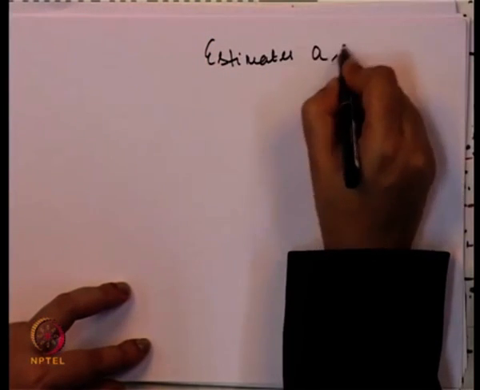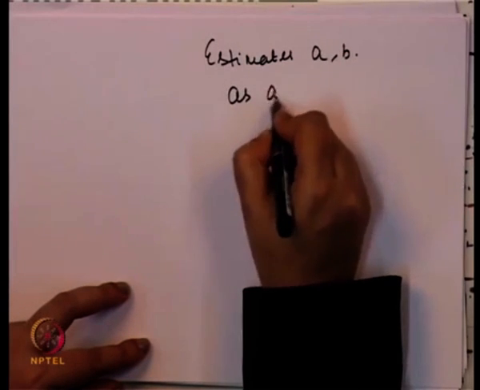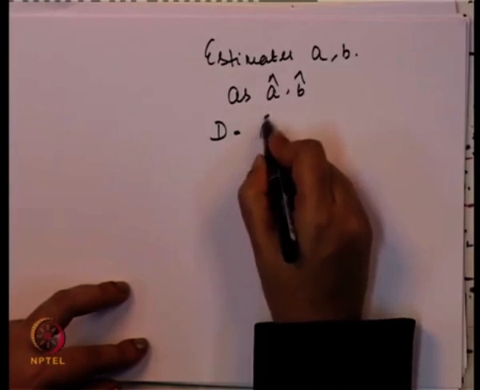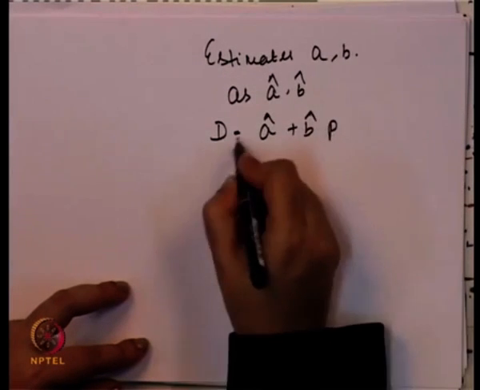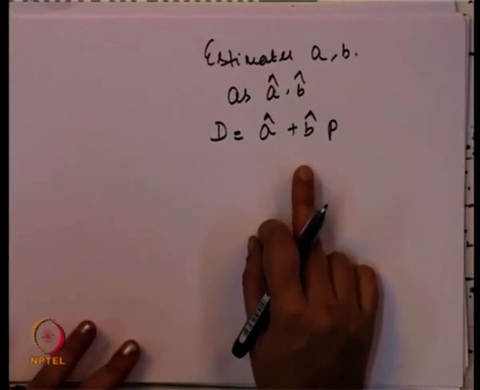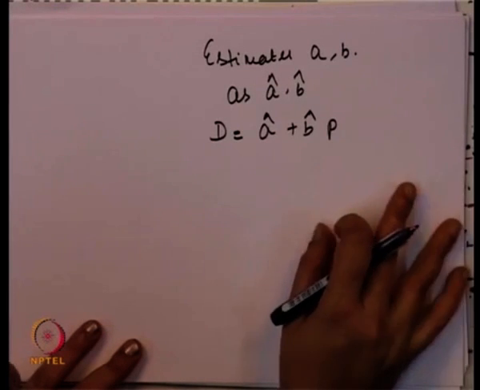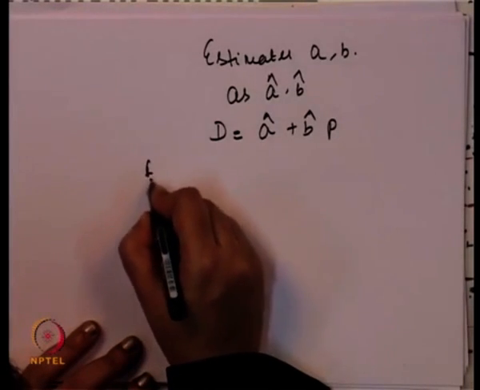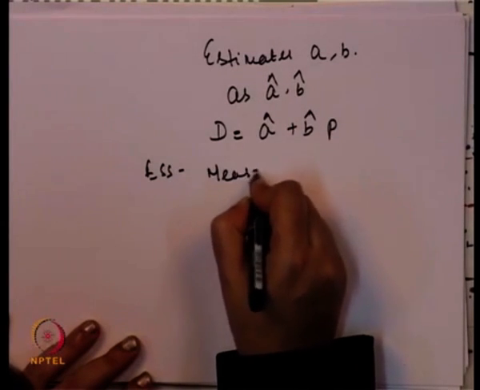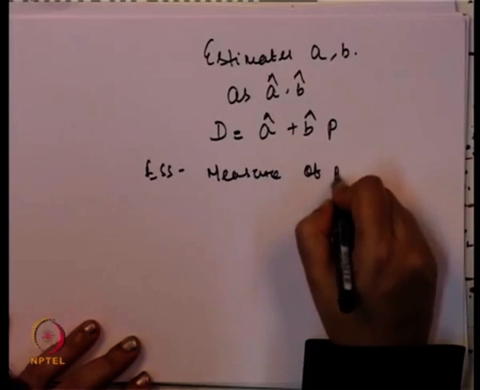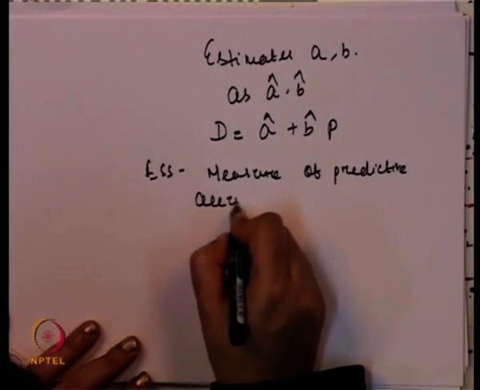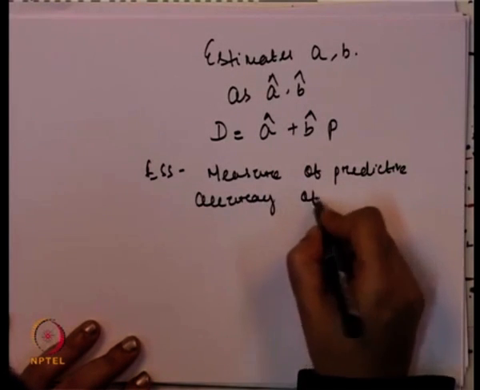So, once we get the estimates of A and B, suppose these are A cap and B cap, the new regression line will be A cap plus B cap P, and this value of A and B takes care of the deviation between the regression line and the actual points. Here we get a term, the explained sum of squares. This is the measure of the predictive accuracy of the regression equation.